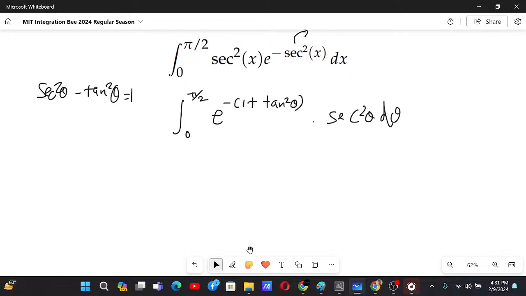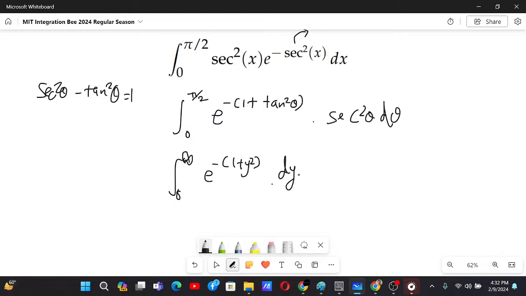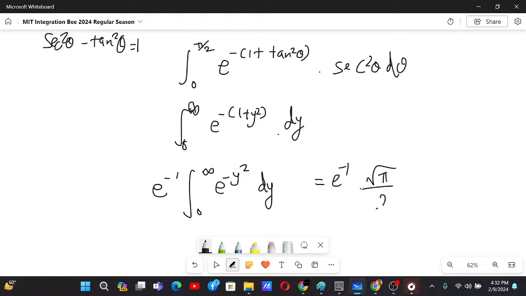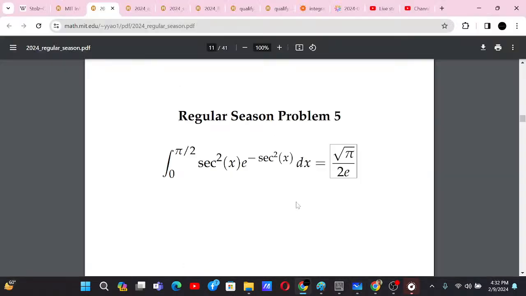Now if I let y as tan theta, this will be the integral going from 0 to infinity of e to the power minus 1 plus y square dy. Okay, so now e to the power minus 1 is just a constant that can be taken out, and I have the integral from 0 to infinity of e to the power minus y square dy, which is a famous Gaussian integral whose answer is root pi by 2. That's why this integral evaluates to root pi by 2e. What a nice answer. Now let's check if the answer is correct or not. Root pi by 2e. Yeah, that's correct.